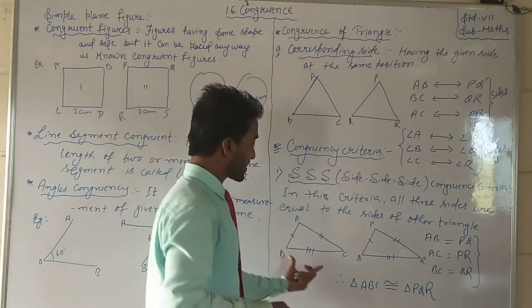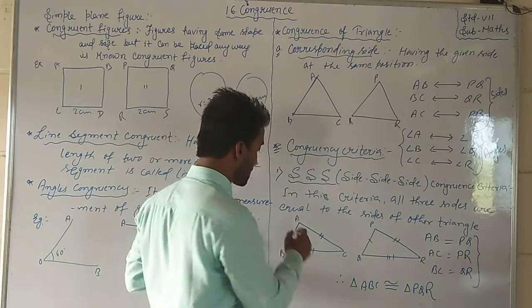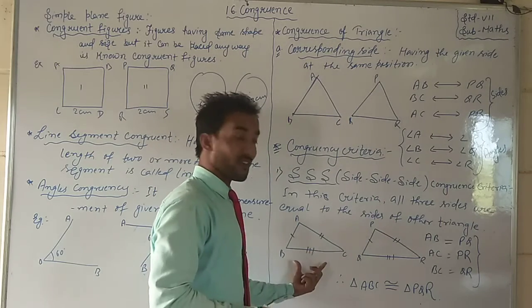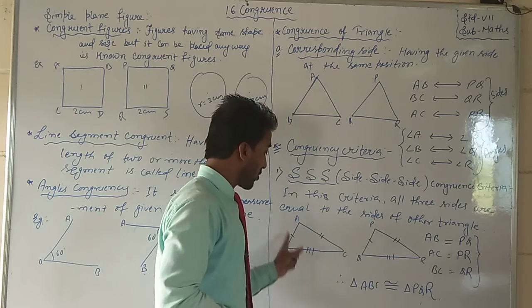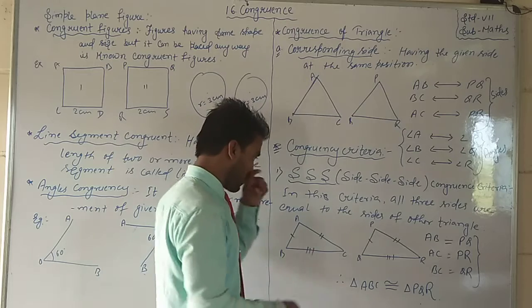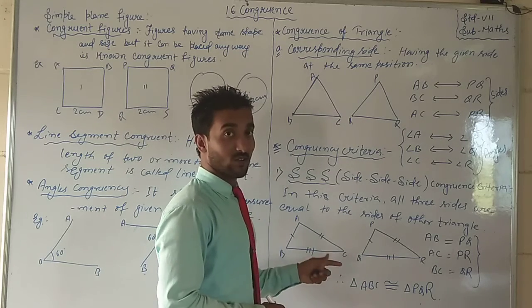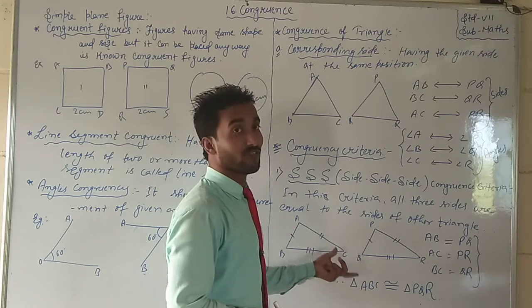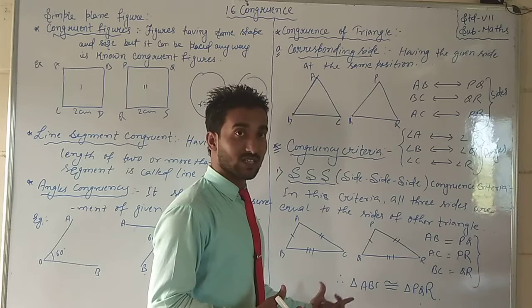See, here is the given triangle ABC and here triangle PQR. We can see it is a type of scalene triangle. Am I right? It is a scalene triangle. Why? Because all its sides are of different lengths. In the same way, the other triangle is also scalene. But we want to prove congruence. By which congruence can we prove both are similar?